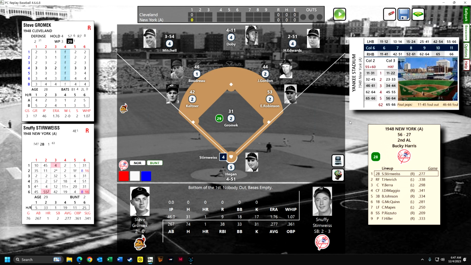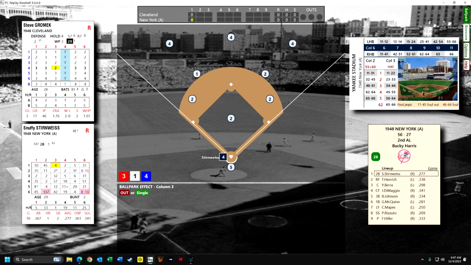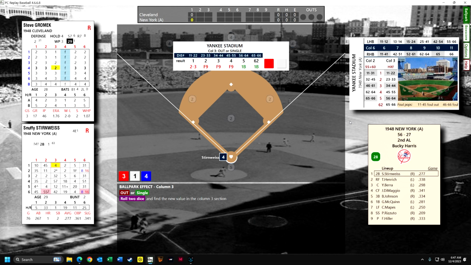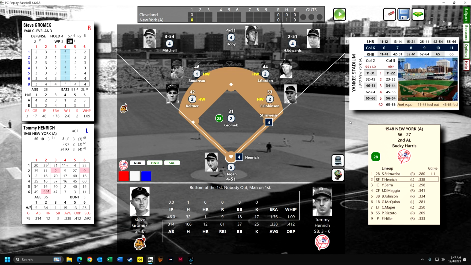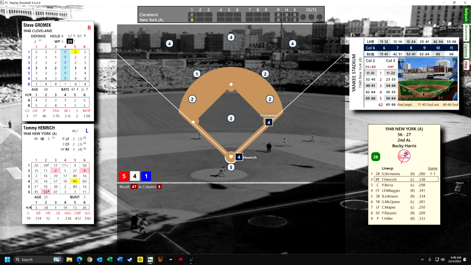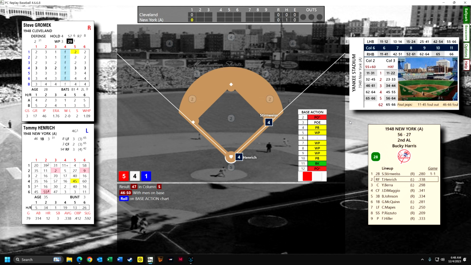So the first pitch, Stirnweiss probably won't get a hit. He's got to get a 56 up here or higher, and he does. He gets a 61. So he's on. And now Henrich, who's hitting tremendously well, .338. And that probably, well, we're going to see if it's a wild pitch. Gromek up here under his WP wild pitch, he's got a 3.